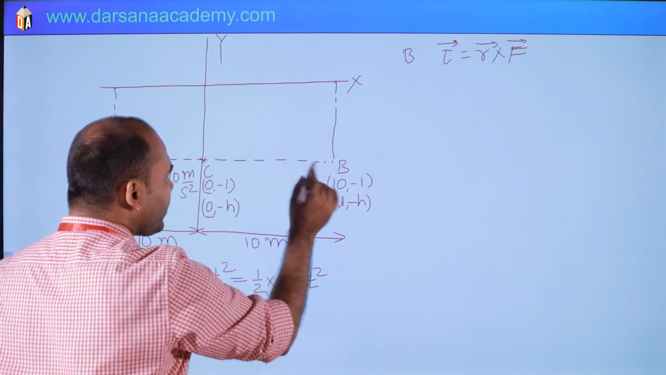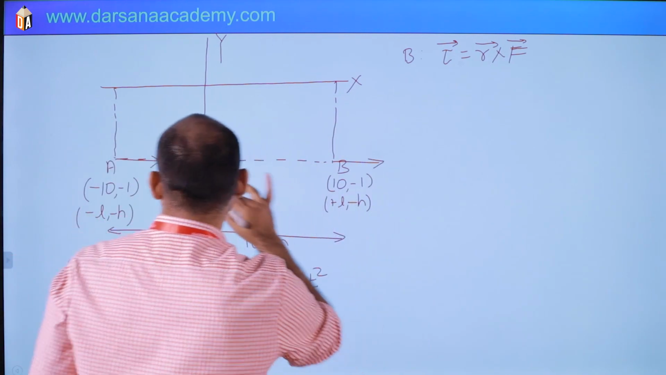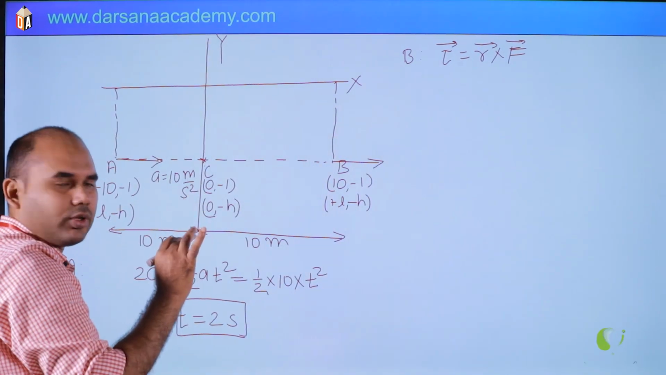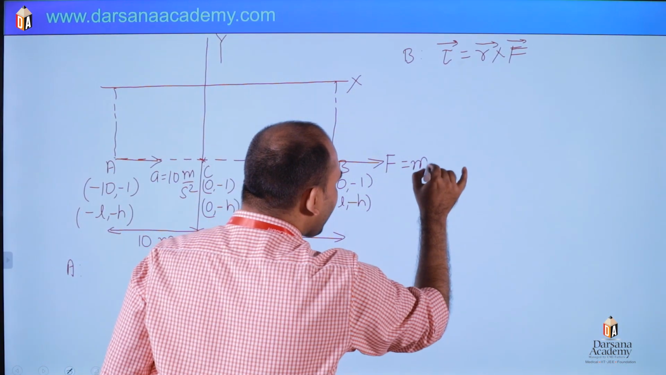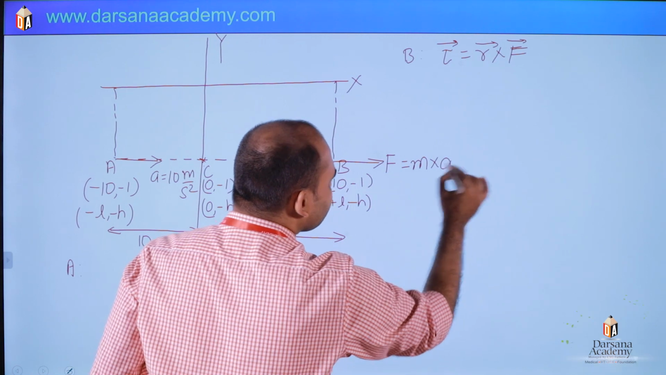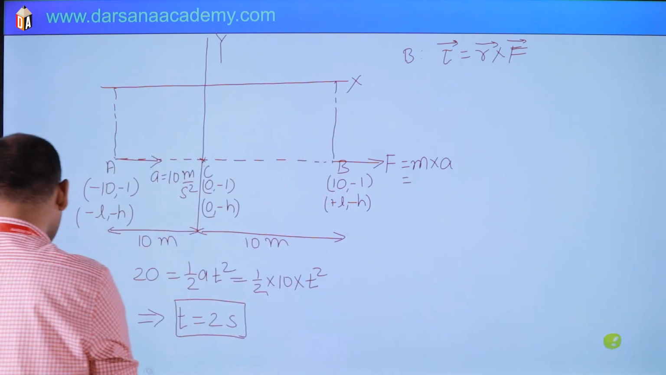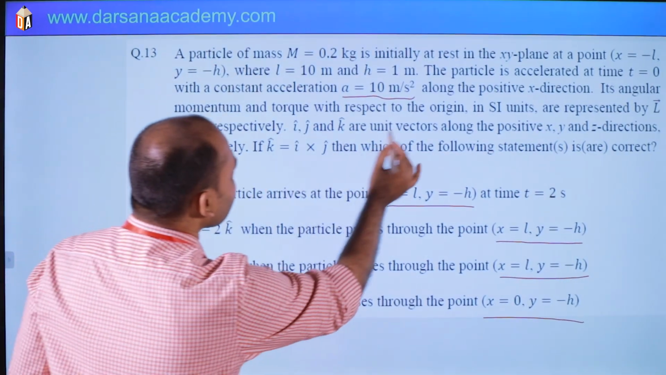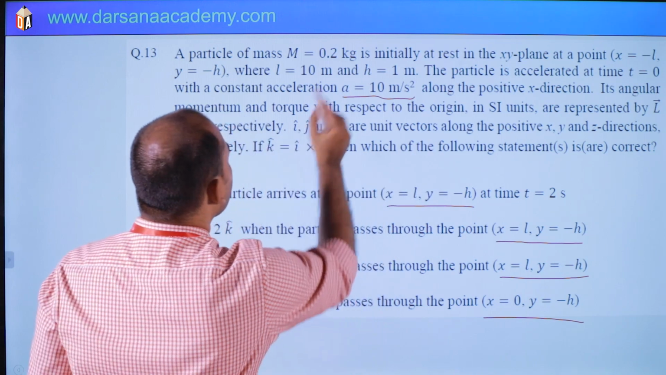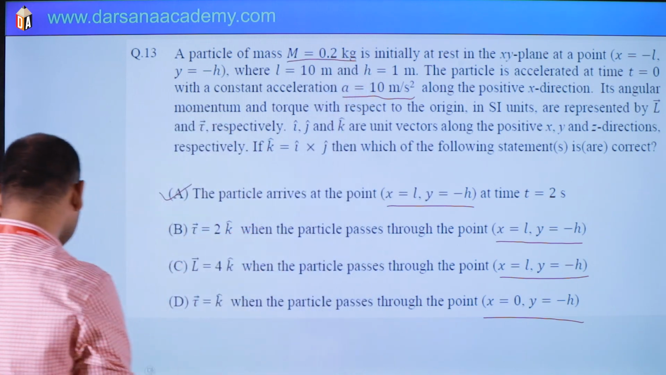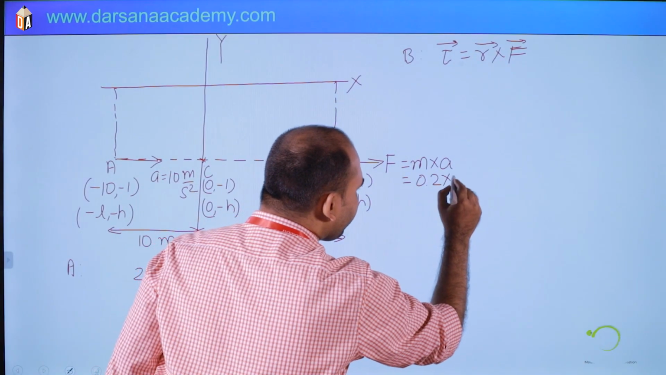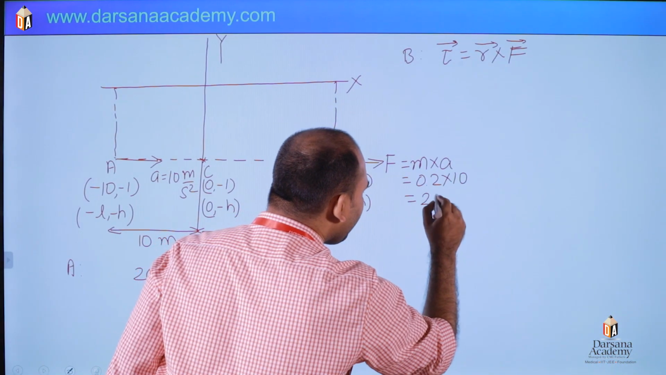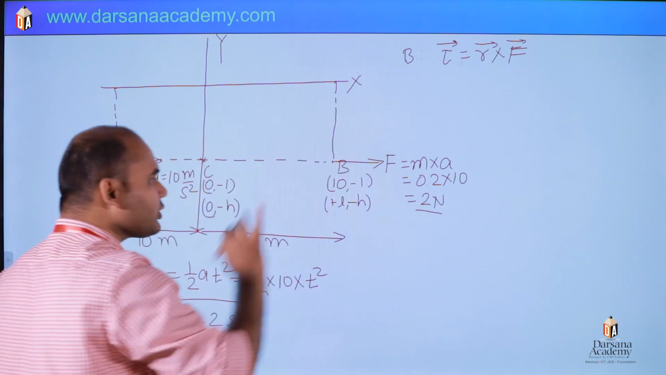So here force will be what? Mass into acceleration. Mass is given as 0.2 kg. So 0.2 into 10, so 2 Newton is the force, and this is the direction of force.